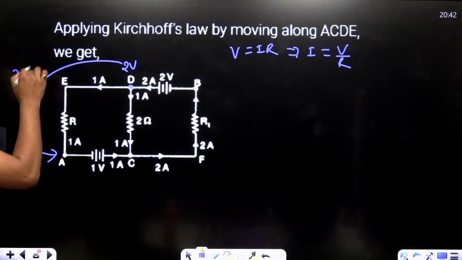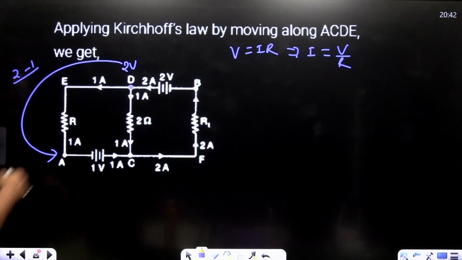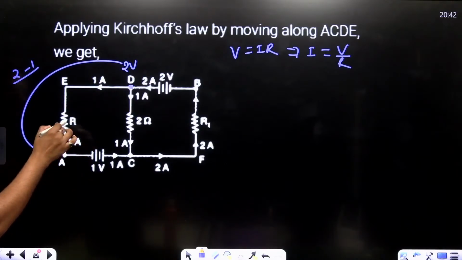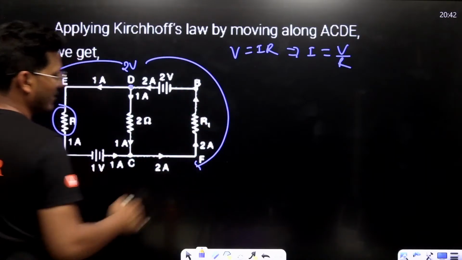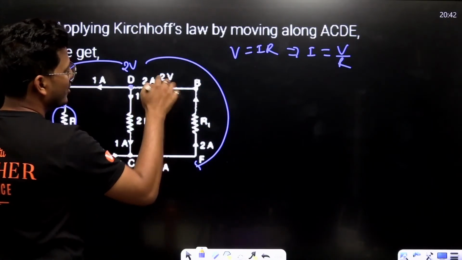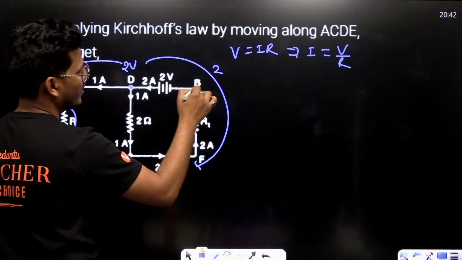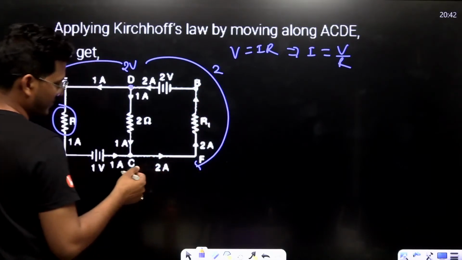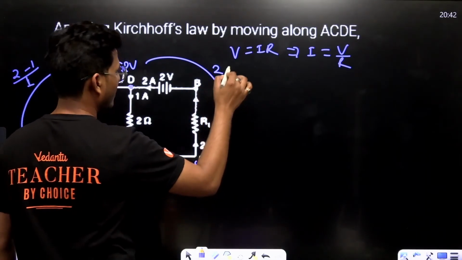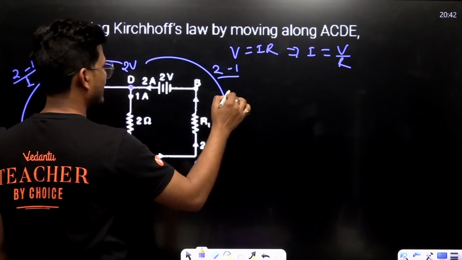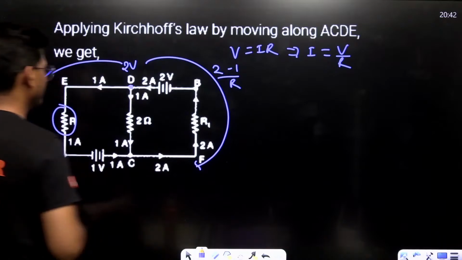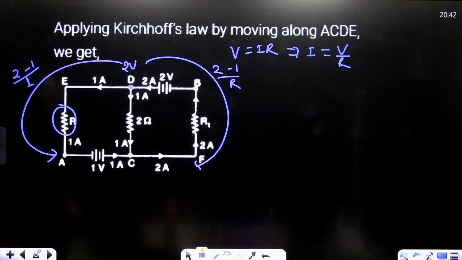Minus 1 upon 2, minus 1 upon, this is the 1. And if I consider it in this way, this is 2 minus 1 upon this resistance R. Compare these and you can solve.